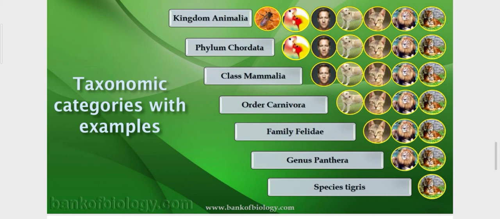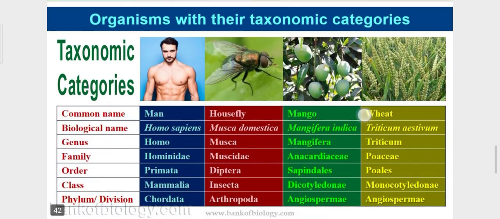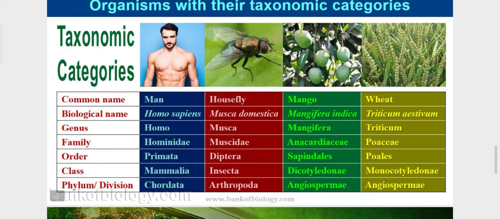Family Felidae, genus Panthera, and species tiger. So it is an example of these taxonomic categories. Here are some more examples of organisms with their taxonomic categories. See carefully, students.